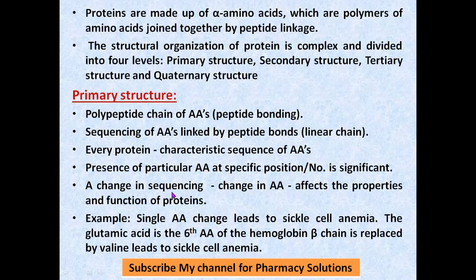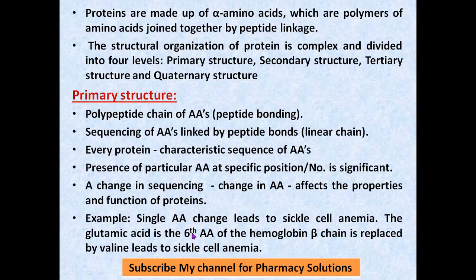If you change the sequencing of amino acids, as I told you, there is a characteristic sequence, and there will be change in properties. It may be physical or chemical, as well as change in the functions of the proteins. One example I have quoted here: a single amino acid change leads to sickle cell anemia.